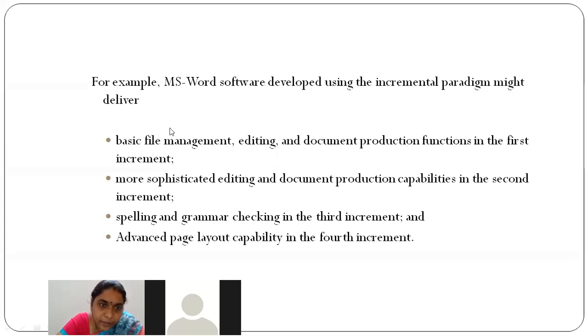Initially, when they released the Word document, all these features were not added, right? In the next version, spelling and grammar checking were incremented. And in the next version, advanced page layouts, all the page layout settings, color versions, font versions, all these advanced things were added in the later version. And this keeps on continuing, right? Maybe in some other next version, some other new features will be added. So this is the example of software which you all know, the MS Word document, right? So this can be an example of the incremental model.